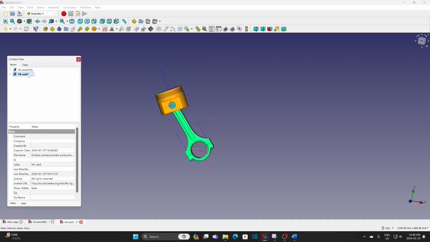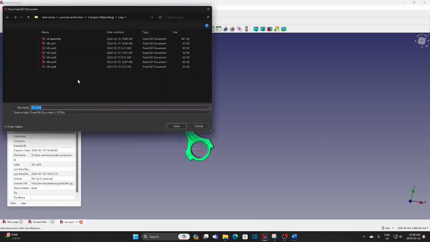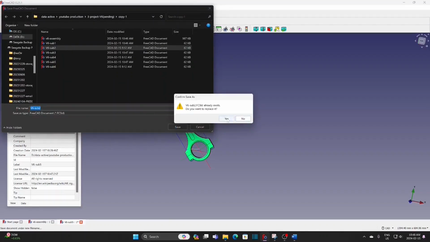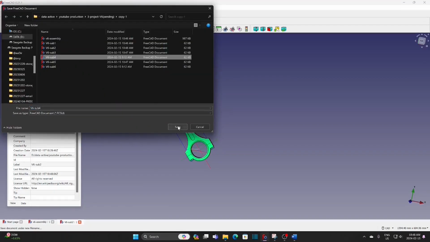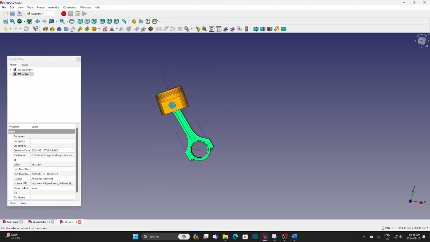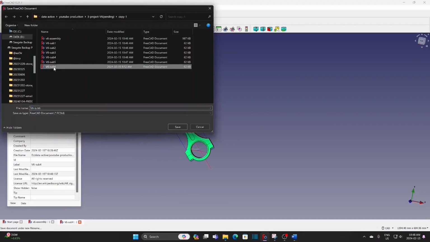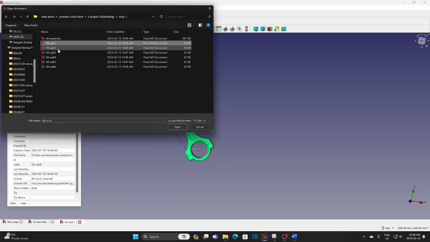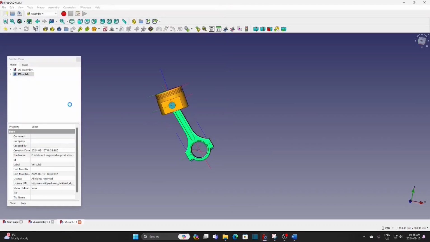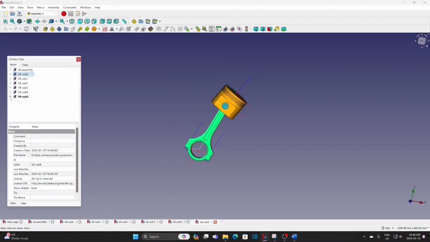Save this subassembly as number 2. Save as number 4. And save as number 6. Now I have 6 subassembly files. Open these files again. Open number 1 to number 5. So there are 6 subassembly files with 2 different constructions.